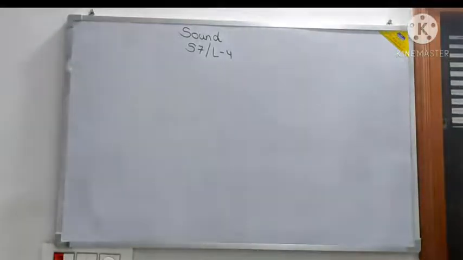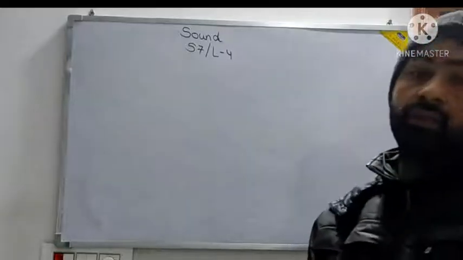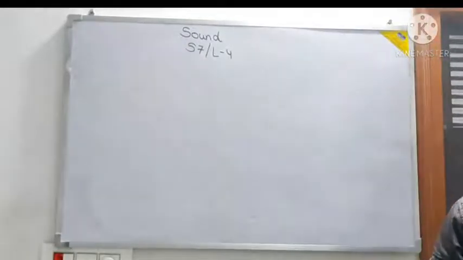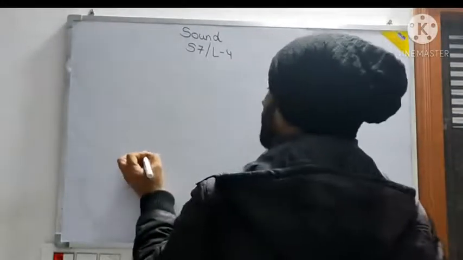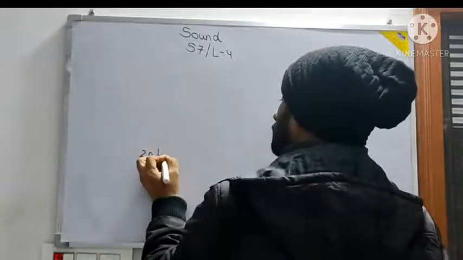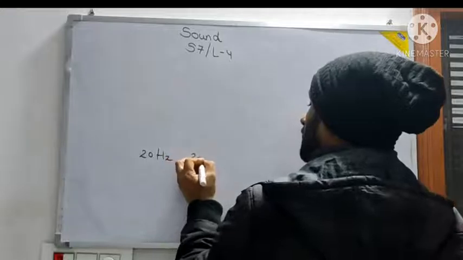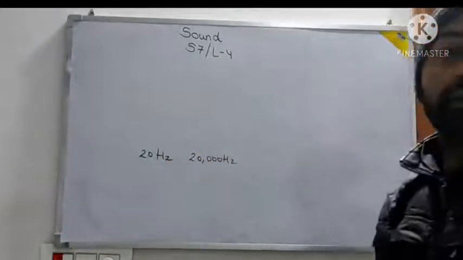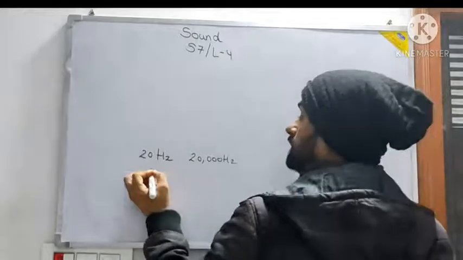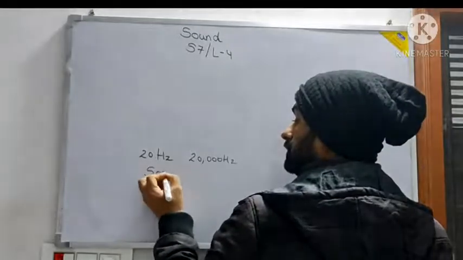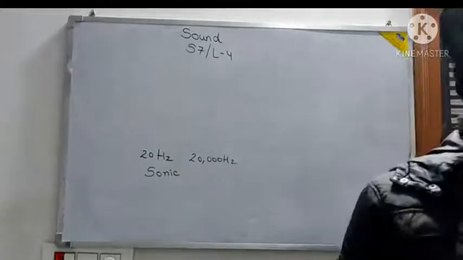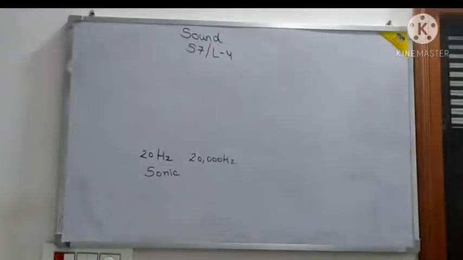The range of frequencies audible to the human ear is called sonic, or sound vibrations. That is the audible range, 20 hertz to 20,000 hertz. These things are done already.